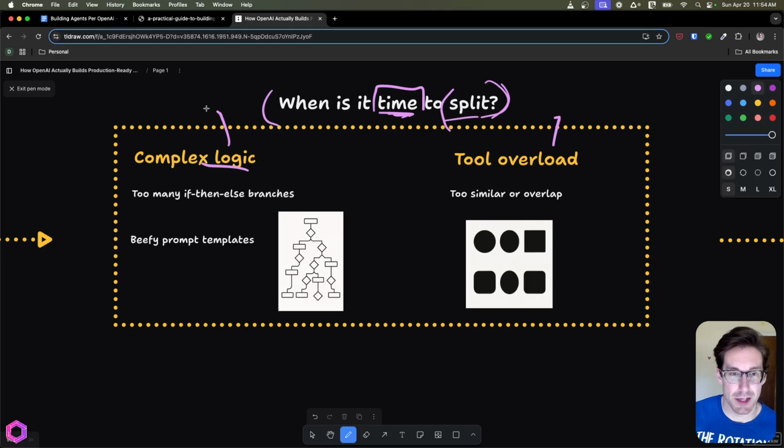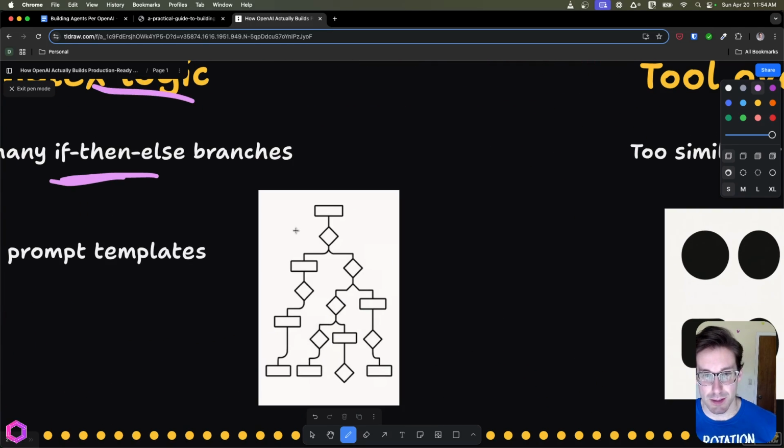So for complex logic, say in your system prompt, you have tons and tons of if then else statements, which basically is telling the AI, if this happens, go here. If this happens, go here. If this happens, do this. And this huge branch just keeps getting bigger and bigger.